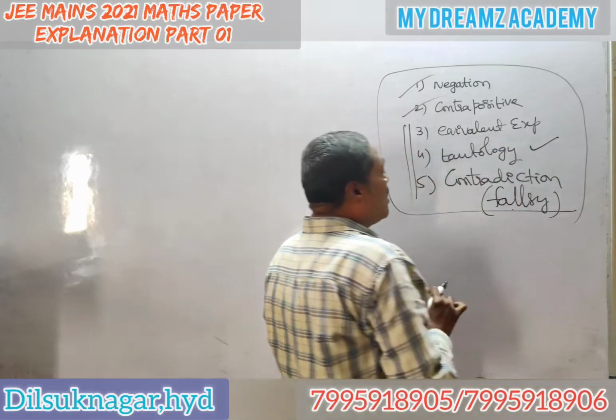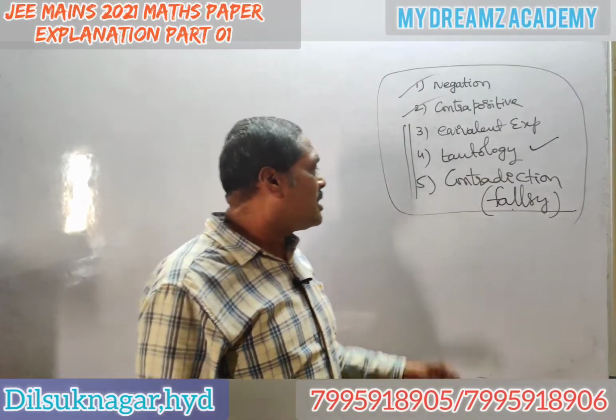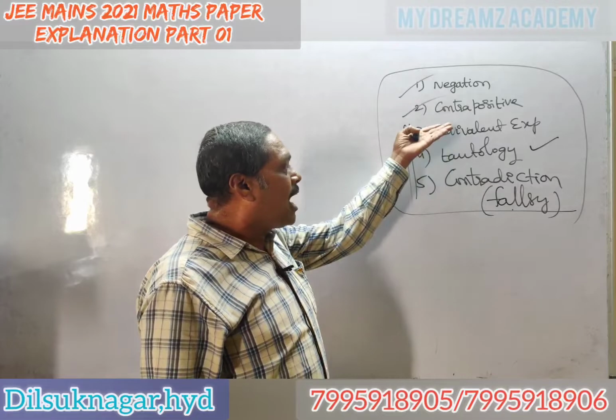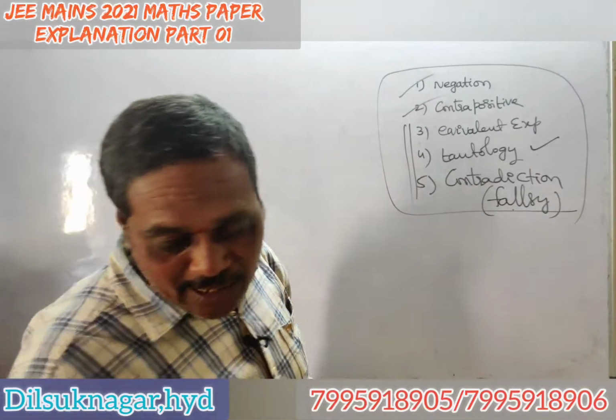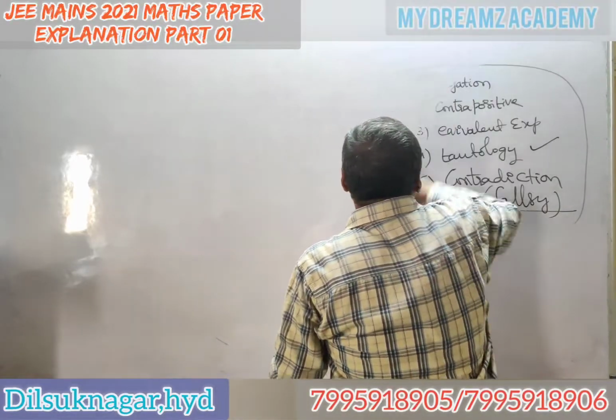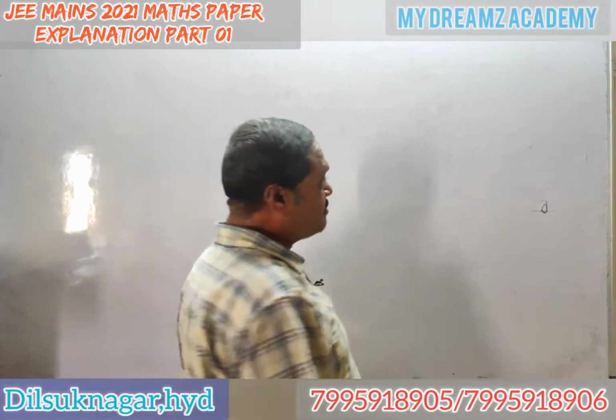For what truth values of P, Q, R this is false, or tautology, or you will be asked for an equivalent expression. Okay. Now 2021, one more problem is asked, one more contradiction is asked.